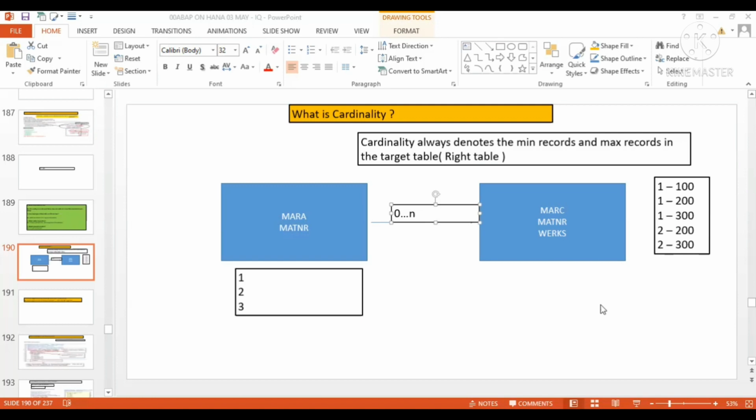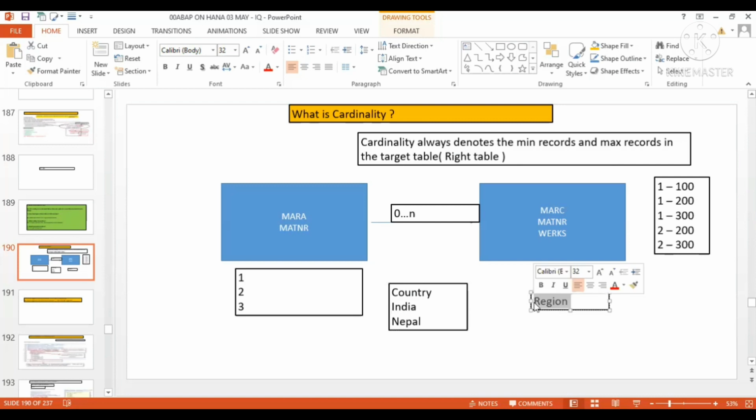So, the country and region table, right? One country can have exactly one entry. Let's suppose Vishal is telling the relationship between the country and region table, which is going to have the cardinality. So here you have the country. Let's suppose we have India, and here we have Nepal, and this India is going to have exactly one region.